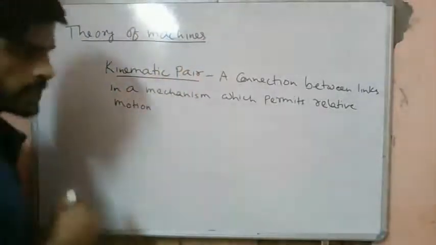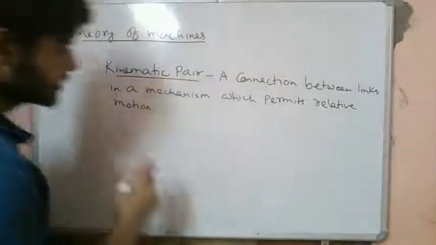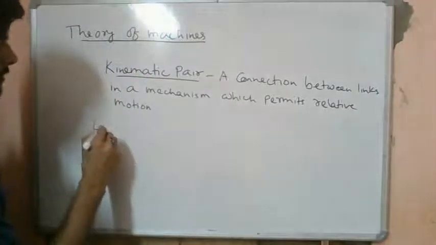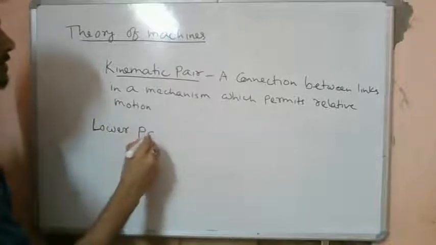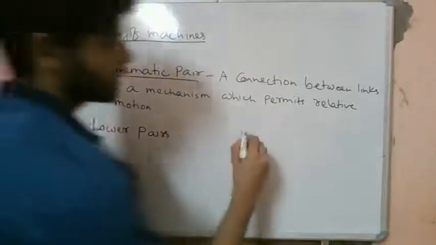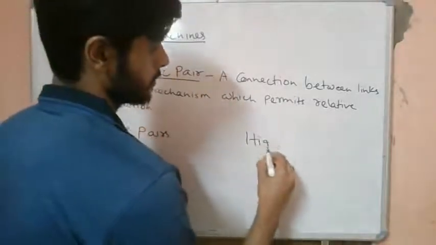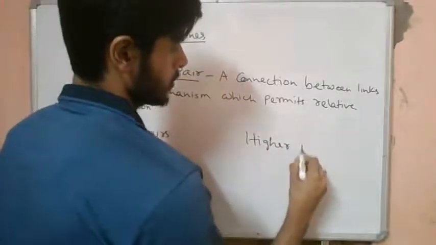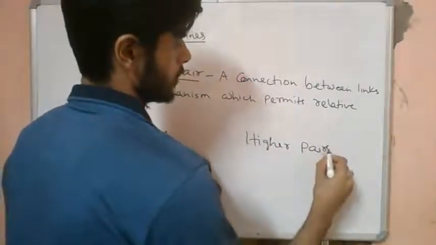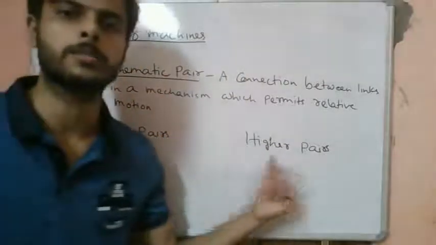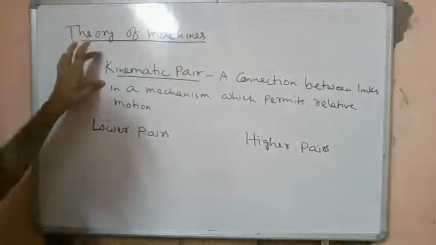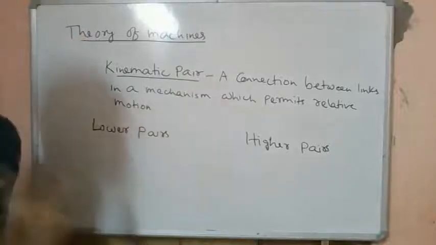In general, a kinematic pair is classified into two categories. The first one is the lower pairs and the other one is the higher pairs.